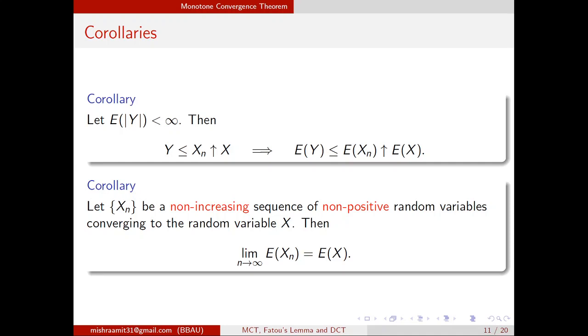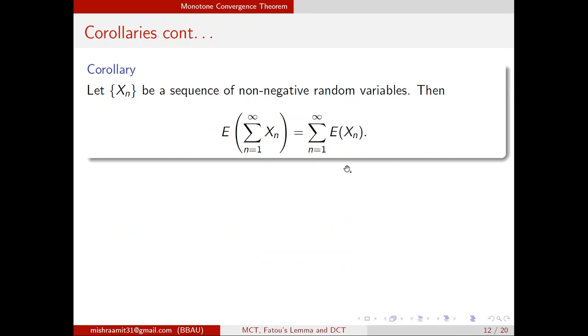The question is this: we know that non-negative and non-decreasing is okay, and non-increasing and non-positive is okay. Then what about non-increasing and non-negative? You can find counterexamples such that if you take a non-negative and decreasing sequence, then this result will not hold. I have not included any example of that kind, but you can easily find such an example.